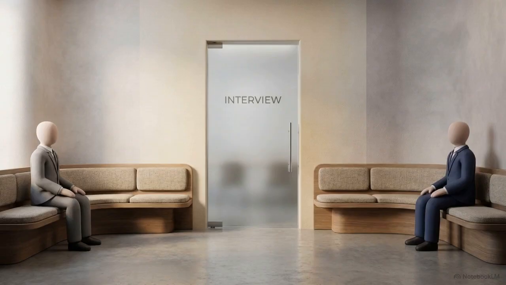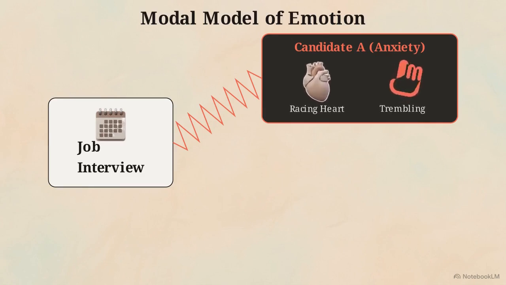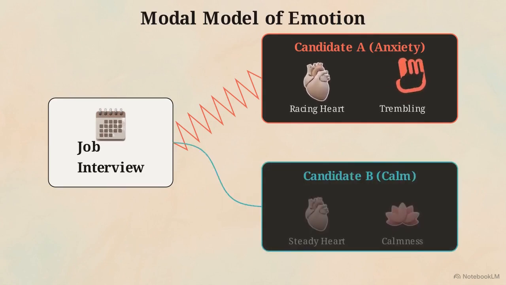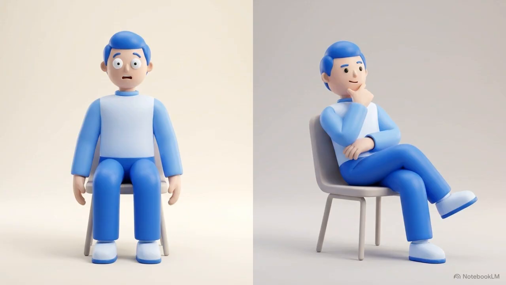Imagine 2 job candidates sitting in the exact same waiting room, facing the exact same high-stakes interview. This diagram maps their biological reactions. Candidate A experiences debilitating physical anxiety, trembling hands, and a racing heart. Candidate B remains completely calm. One external situation has produced 2 divergent physical realities. This raises a central question. Are we hardwired to these automatic responses, or can we intercept the timeline and dictate the outcome?